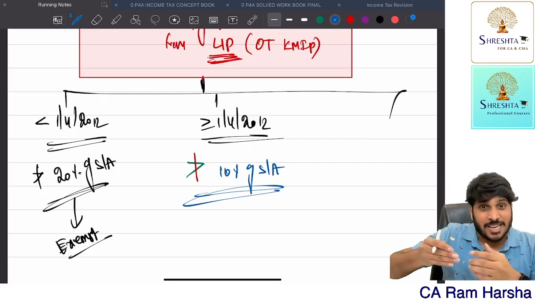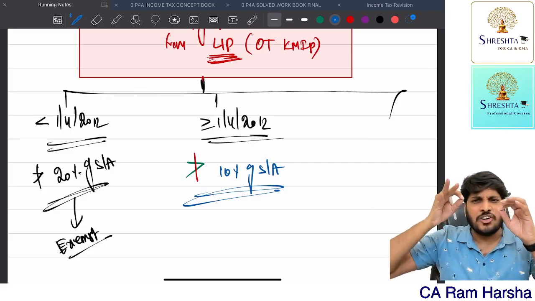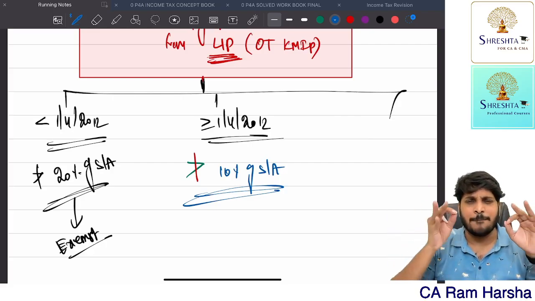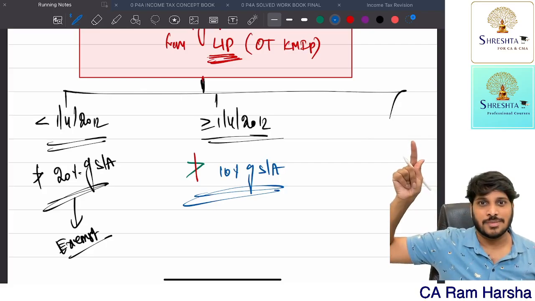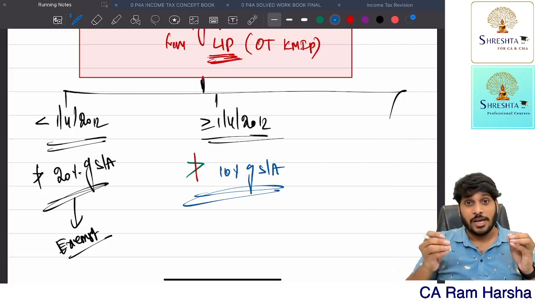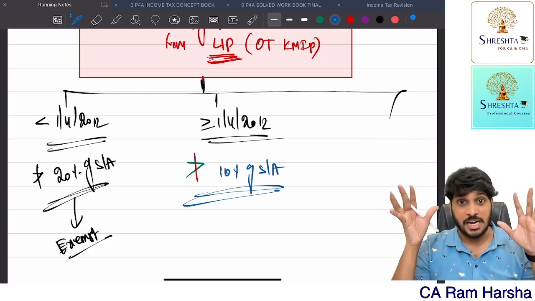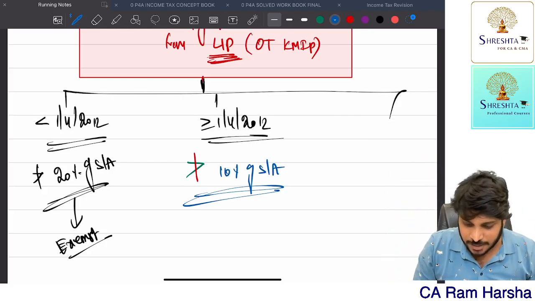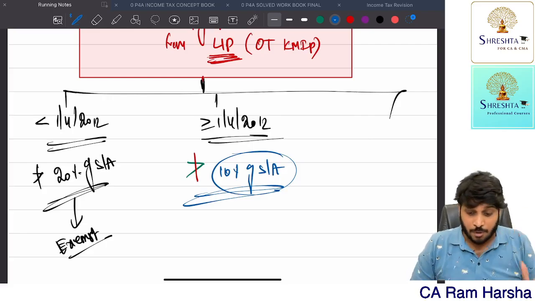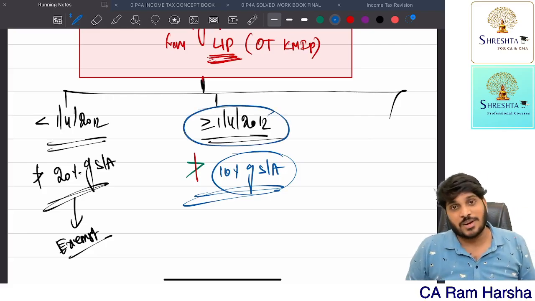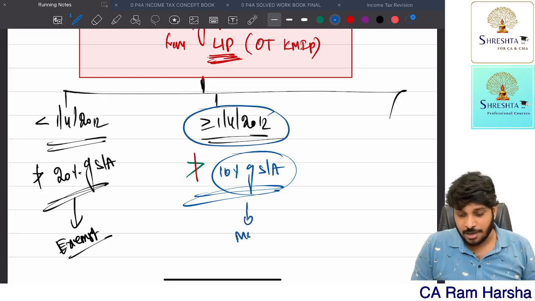Suppose every year you are paying premium and in none of the years did the premium paid by you cross 10%. Now you received maturity. Fully exempt. So if the insurance premium paid does not exceed 10% of sum assured throughout the life of the policy, and the policy is issued on or after 1st April 2012, the entire maturity amount is exempt.